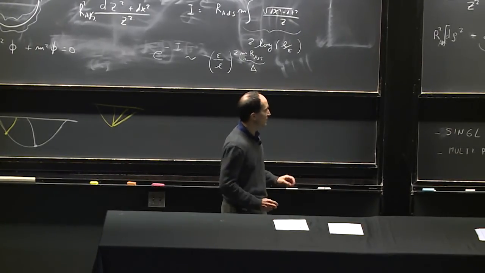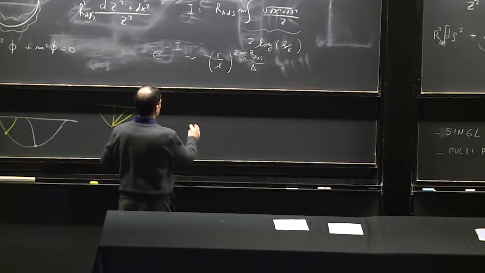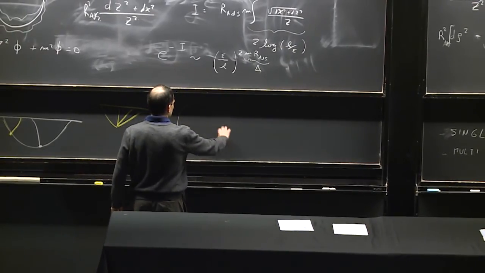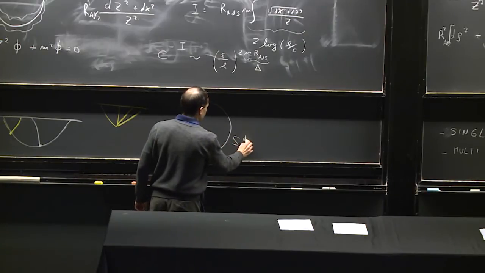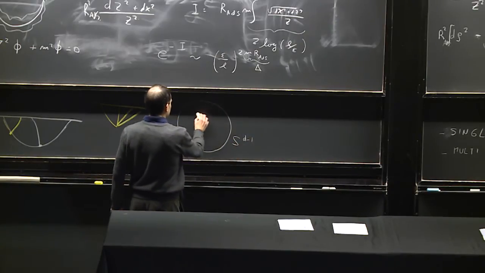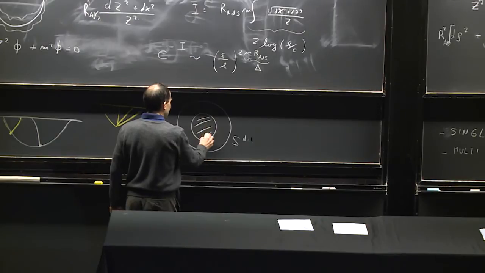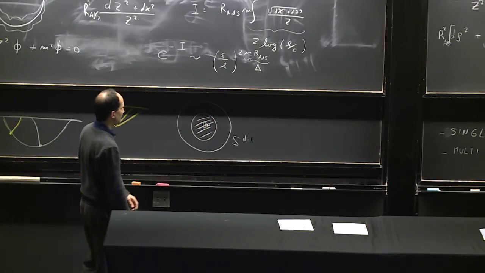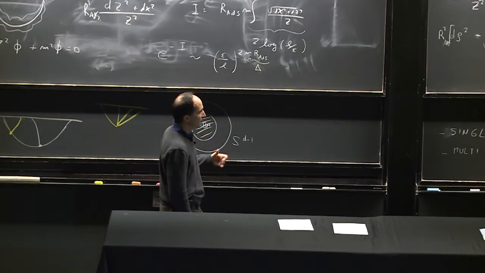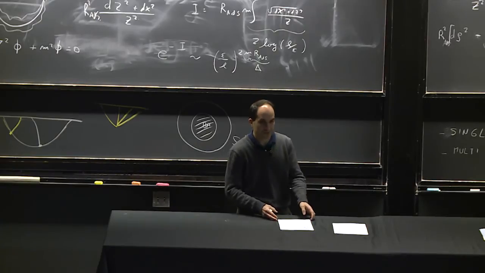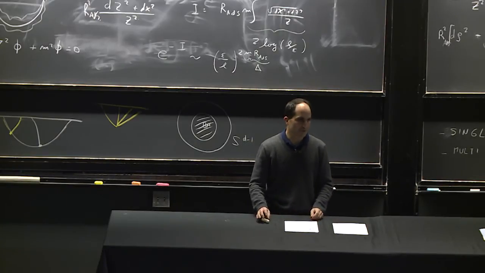So you can have black holes in AdS, and typically if we drew a spatial section, so this is the sphere that we were talking about before, we could have a black hole here in AdS. The black hole would have a temperature, and that would suggest that the corresponding state in the boundary theory should be a thermal state.